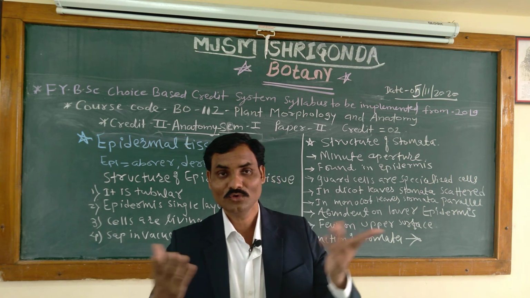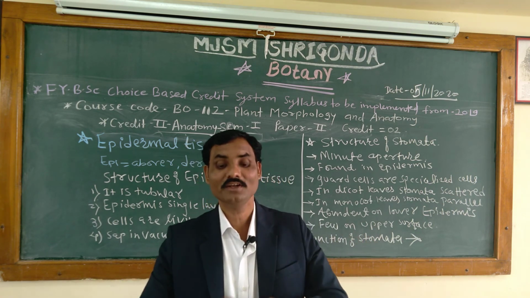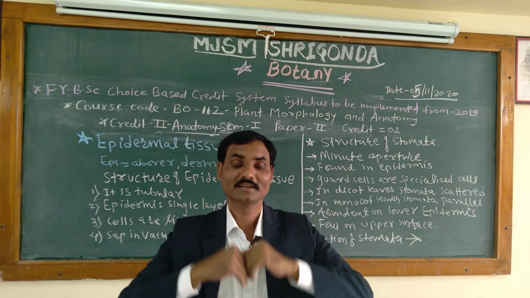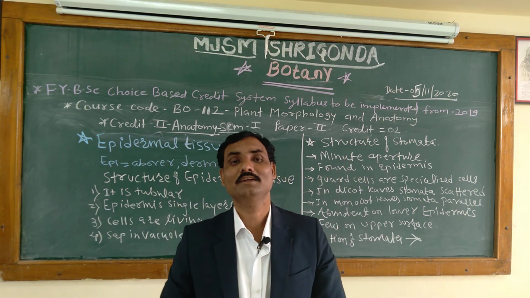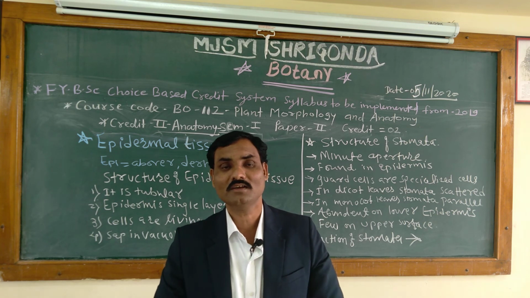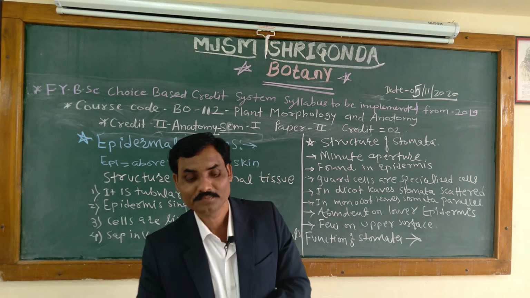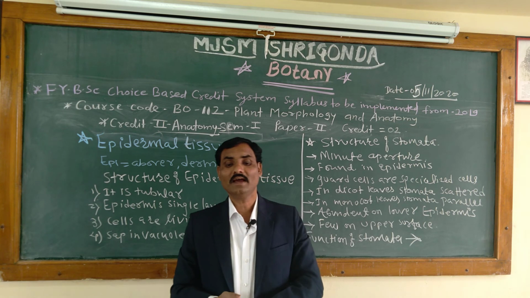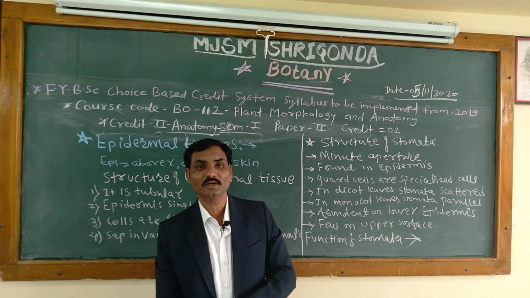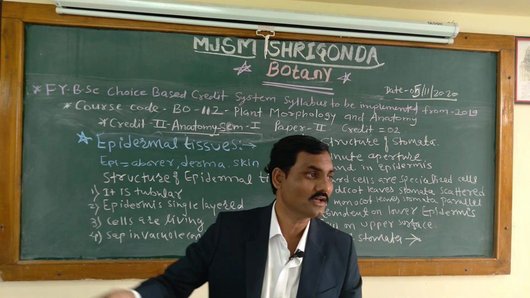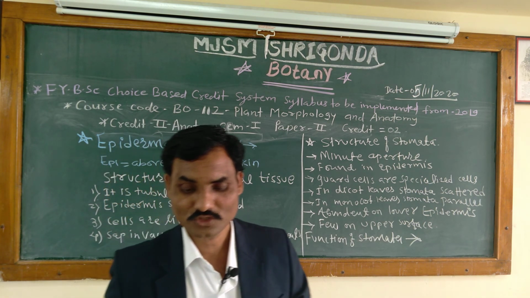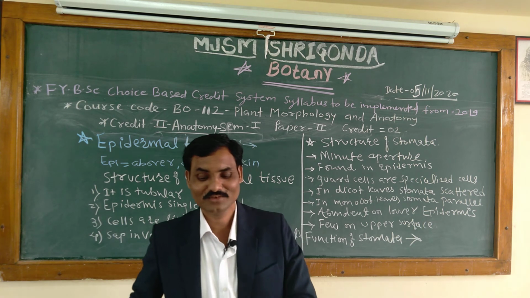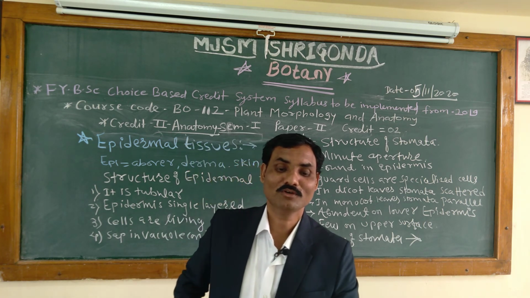By doing so, these cells help in reducing the rate of transpiration. They play a very important role in reducing the rate of transpiration. And the third view is that they are simply concerned with water storage and have no other function, meaning they also act as water storage tissue. That is one of the important functions of the motor cells.